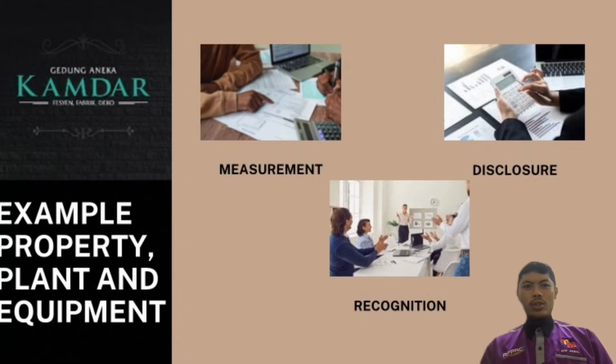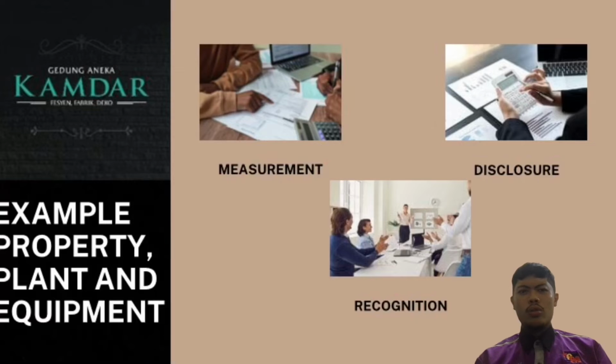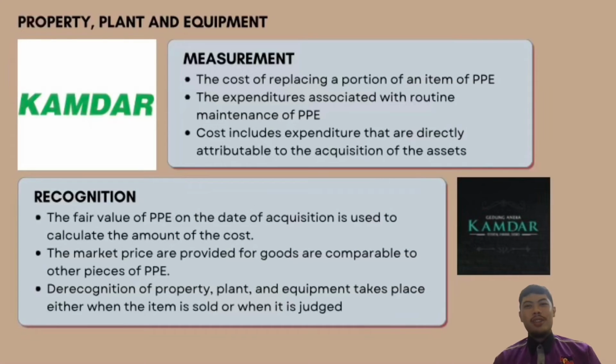So now we will go to examples of MFRS 116 property, plant and equipment, and MFRS 140 investment property. We will go through an example of property, plant and equipment of Kandar Group Berhad 2021. We will go to the first one, measurement. The cost of replacing a portion of an item of property, plant and equipment is included in the carrying amount of the item if it is expected that the future economic benefits embodied in the portion will accrue to the group, and if the cost of the replacement can be reliably estimated.